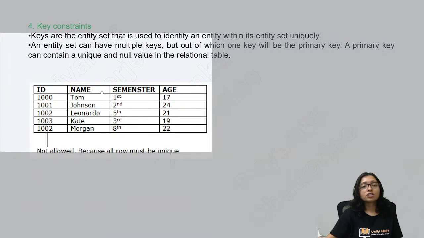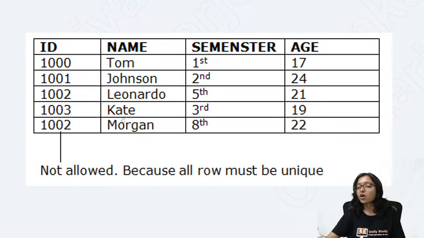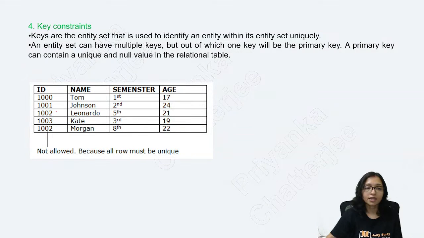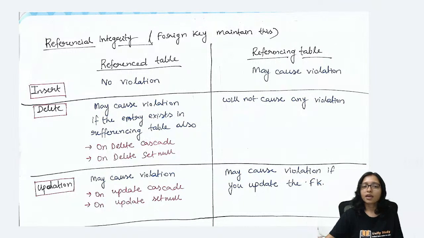What is the key constraint? 1010, 1002, not allowed, because the key should always be unique. Candidate key means the key should always be unique. Multiple same values, this is also 1102, this is also 1102, that will not be possible. Here is also 1102, here is also 1102, not possible. This is the example of key constraint. This type of example they can give you, asking what type of constraint it is, and you may get confused and make a mistake.